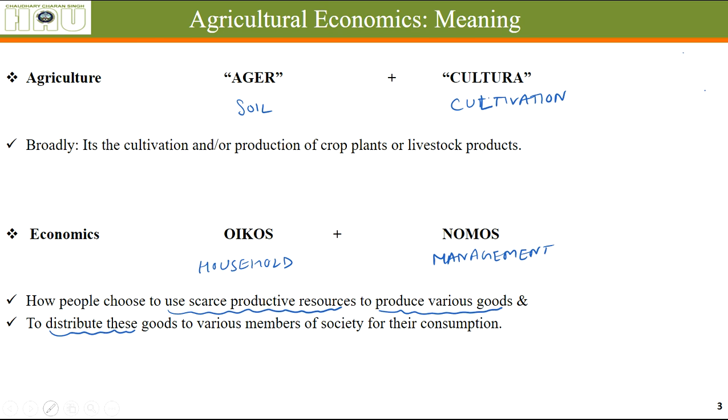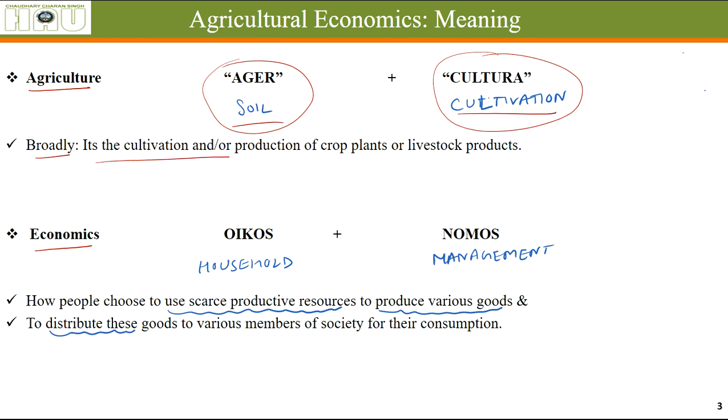What do we mean by agricultural economics? Agricultural economics is made up of two words, agriculture and economics. As you must have studied in agronomy also, agriculture is made up of two words, ager and cultura, which essentially means cultivation of soil. Broadly, it is the cultivation and or production of crops, plants, or livestock products. Whereas economics is made up of the Greek words oikos and nomos, which means household management.